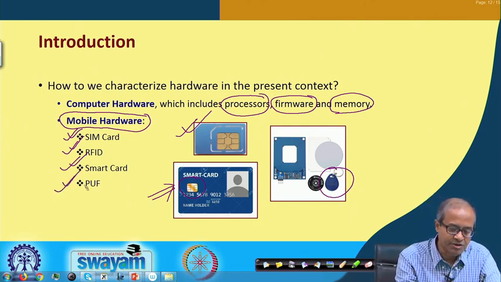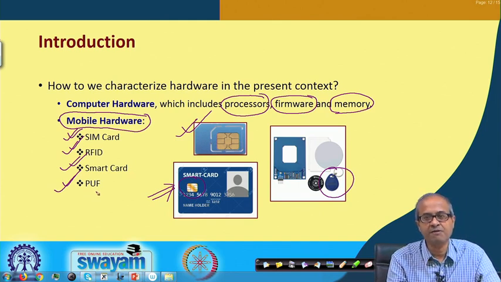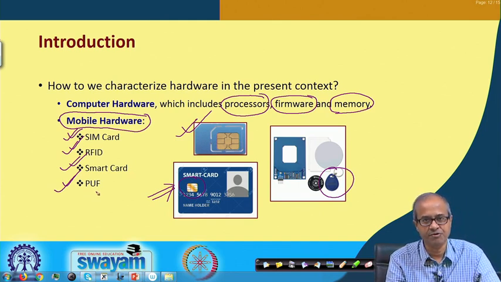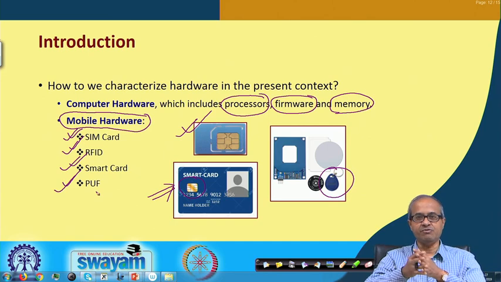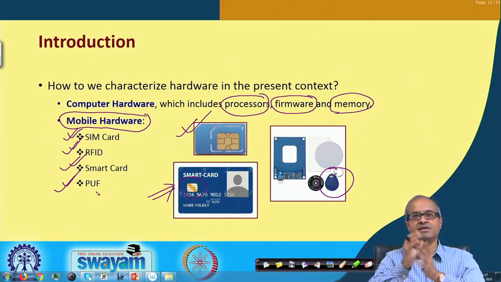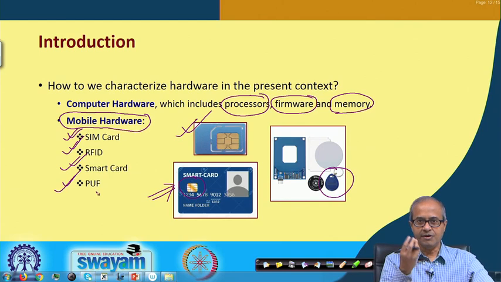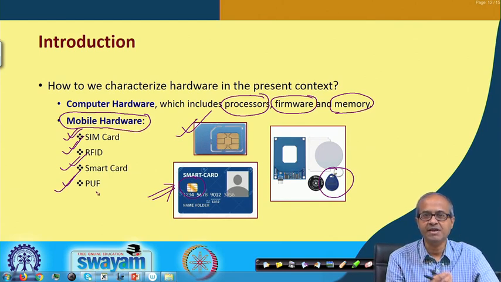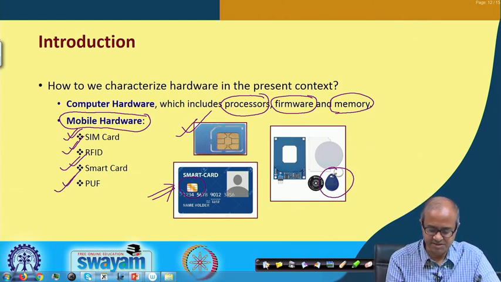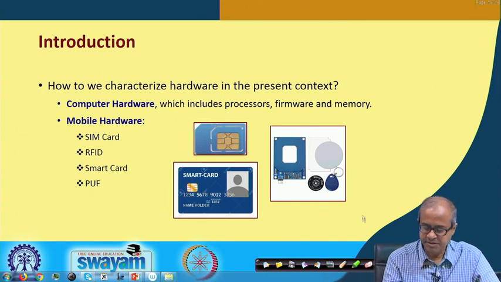There is something called a physical unclonable function, in short PUF, which can be used to secure hardware products in a very flexible way. This is a new concept and people have been increasingly using this concept of PUF to have better security with respect to these hardware devices. Okay, so moving on.